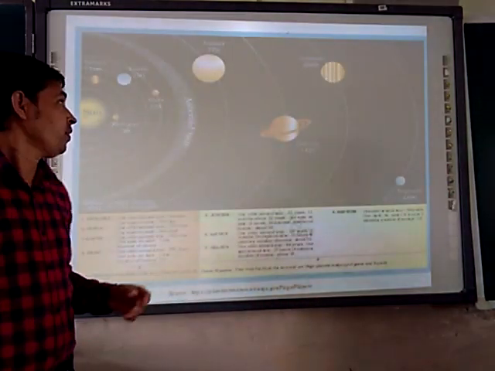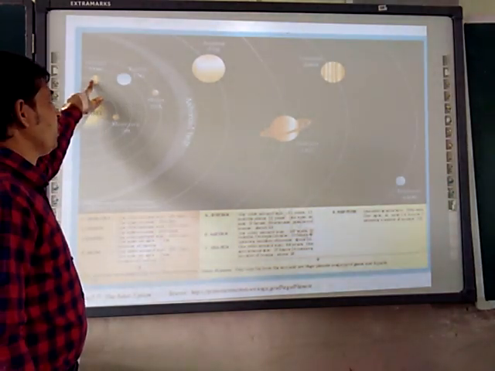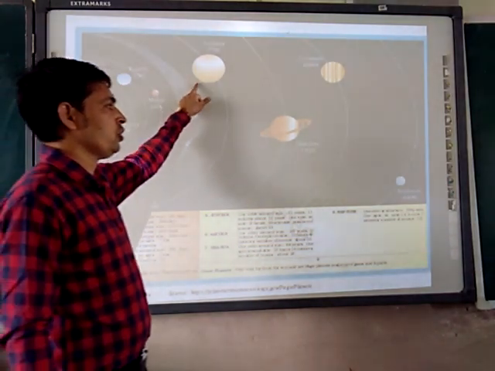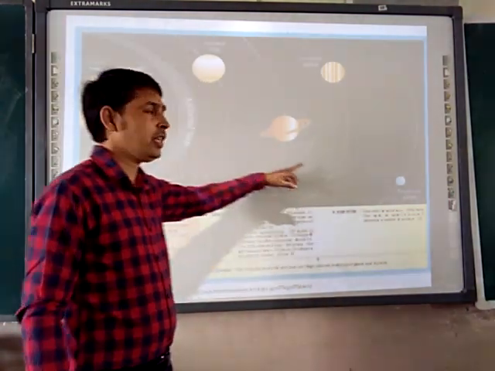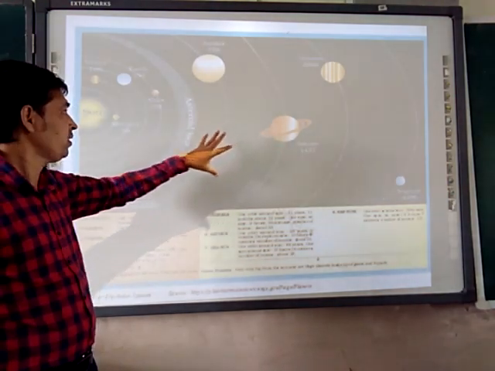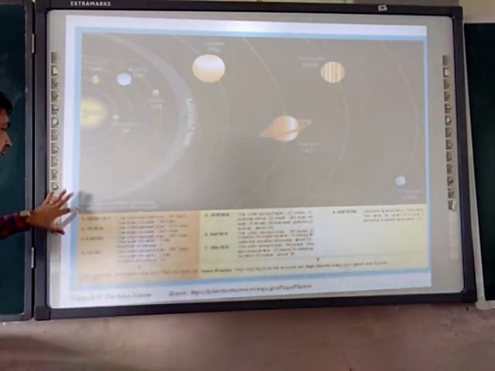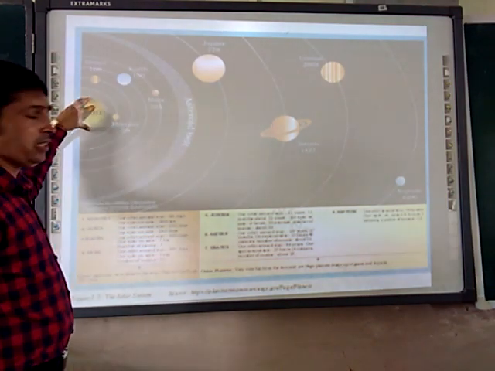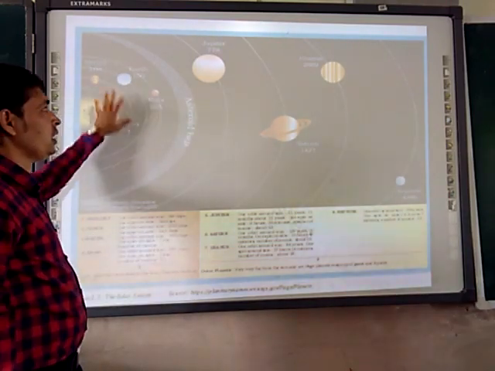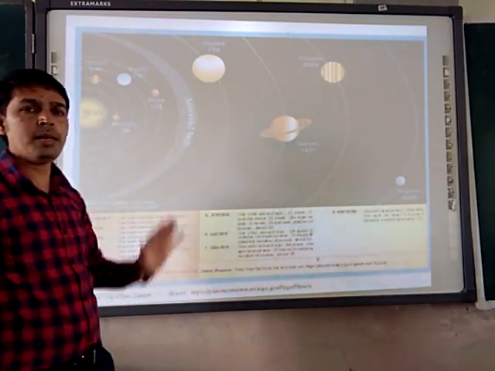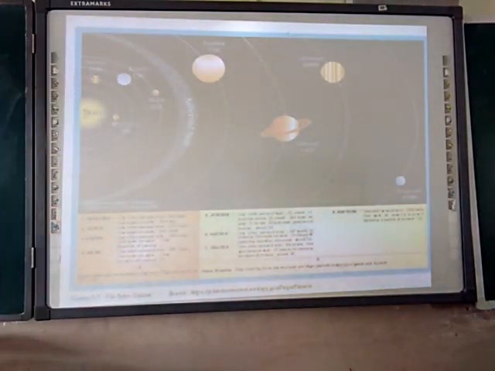In that, we are going to see all the 8 planets: Mercury, Venus, Earth, Mars, Jupiter, Saturn, Uranus and Neptune. So here we have the 8 planets, right? Here we have the asteroid belt. Okay? So Sun, then Mercury, then Venus, then Earth, like that. A simple diagram you have to make. Next, moving to the further point.